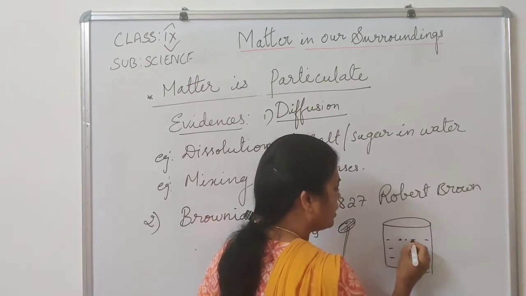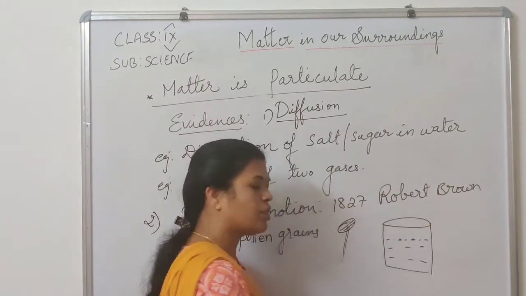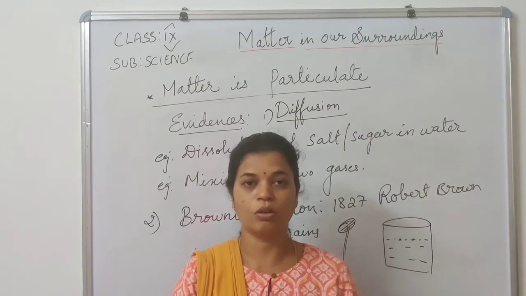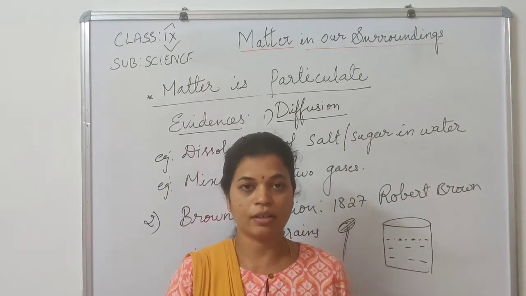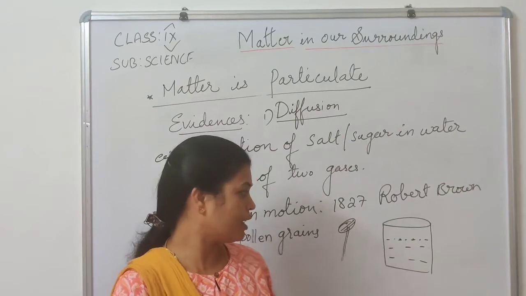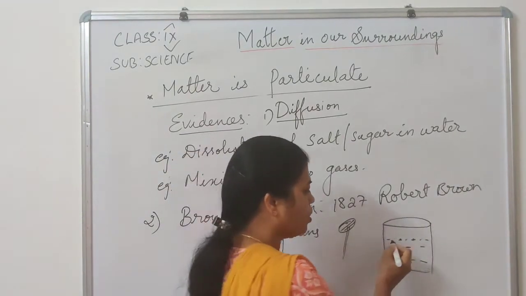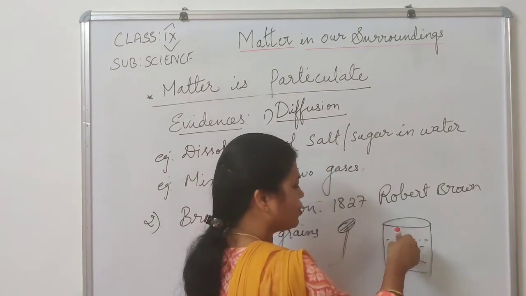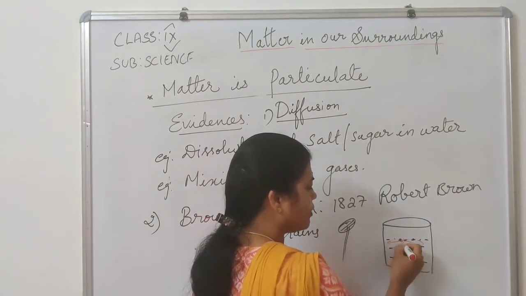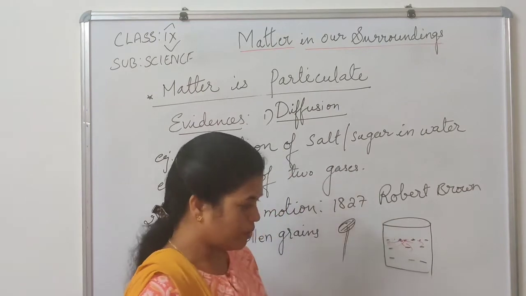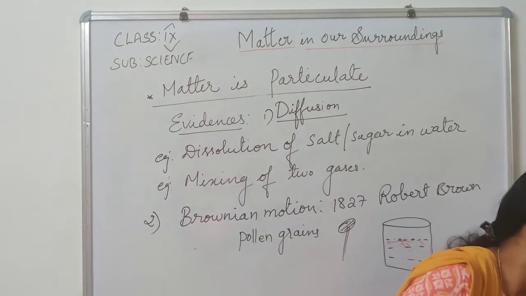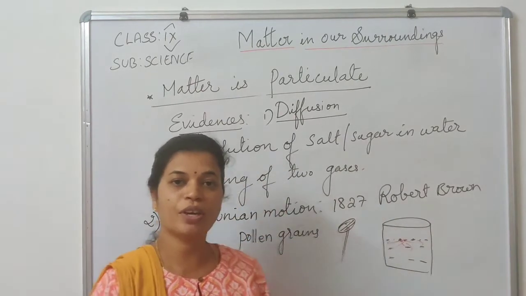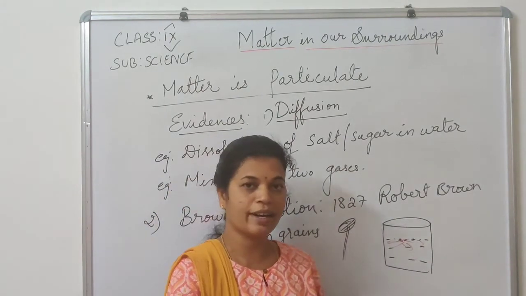when you take a glass of water, that water appears to be very still. It's very calm and cool. We feel that there is no movement, but actually there is movement of water particles. So when we drop these pollen grains, they spread very quickly. So he observed, how is it possible that when water appears to be still, these pollen grains are able to move very fast in a random way?